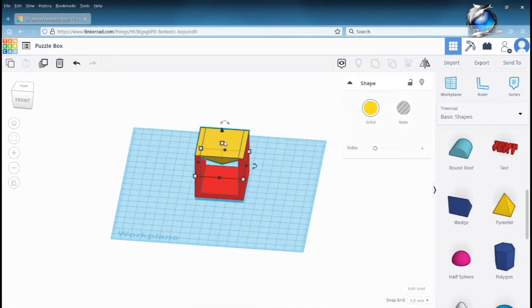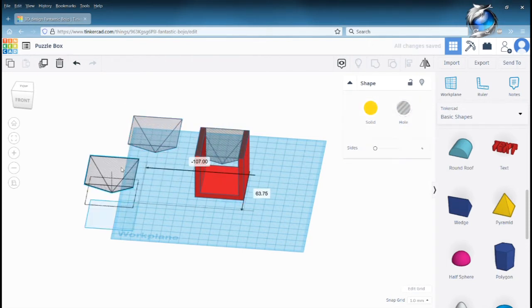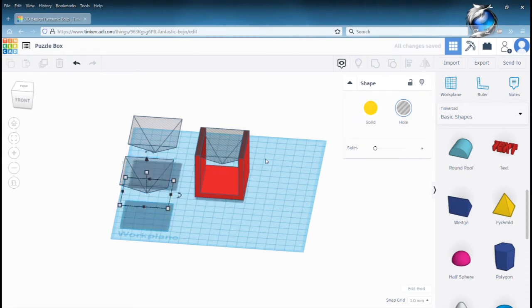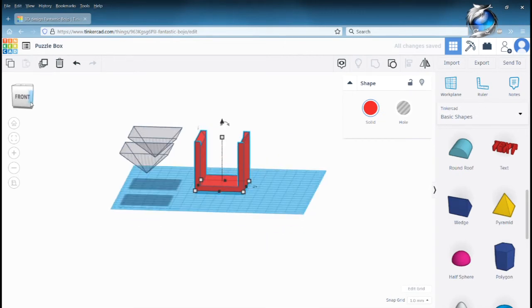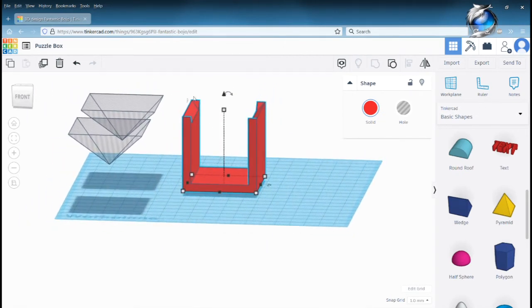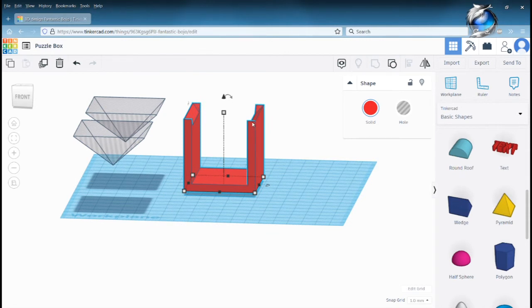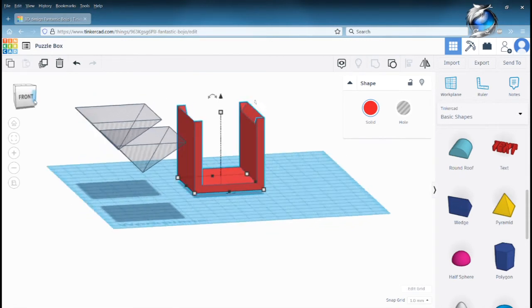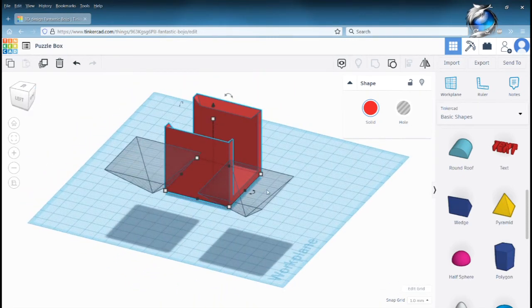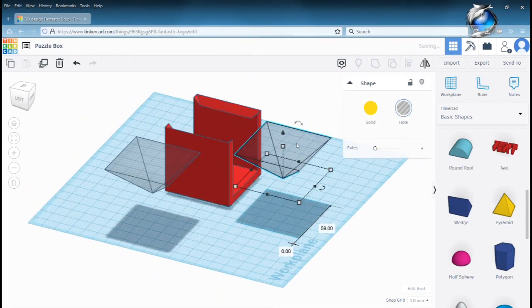Okay. Convert this pyramid shape. Just select that, convert that to a hole, and now duplicate it twice because we're going to need 2 more of these. It's easier than creating 2 more of them. So now do a box select of both the frame and the hole and group them. And then you see we have the angled sides on the top. Don't worry about these extra corners up here because those will disappear with the next process. So now we'll do the remaining sides.